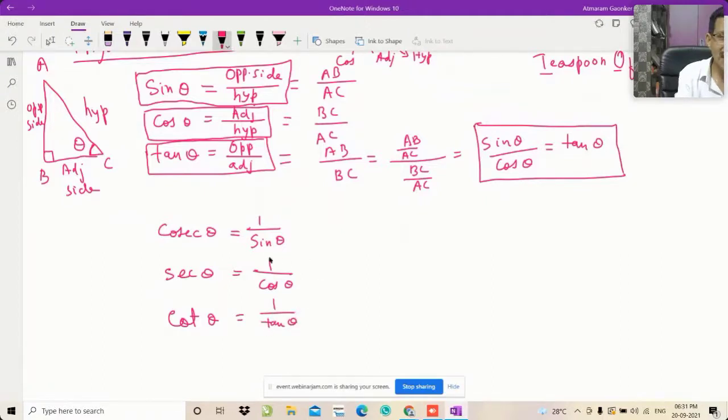And how to remember this? To remember this, I will tell you about one more diagram that is called the super hexagon. And this I will call the reciprocal formulae.